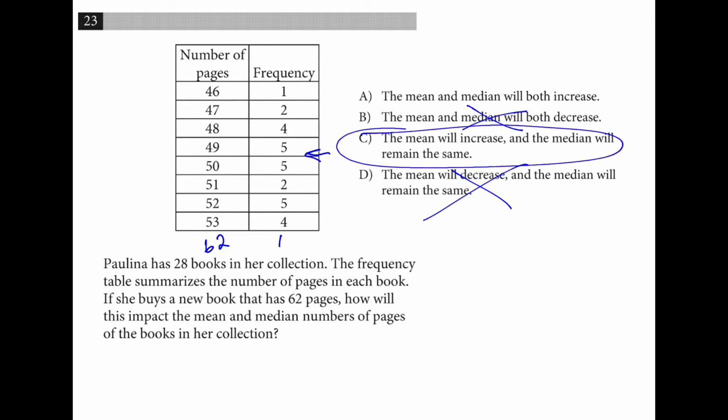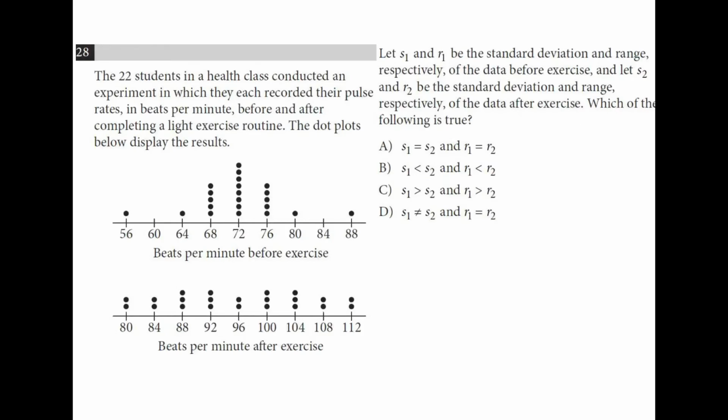C. So S1 and R1 are the standard deviation and range before exercise, this one, and S2 and R2 are the standard deviation and range after exercise. So the range is 112 minus 80, or 88 minus 56, max minus min. So the range is actually equal.